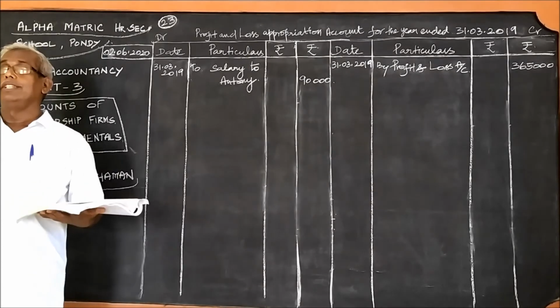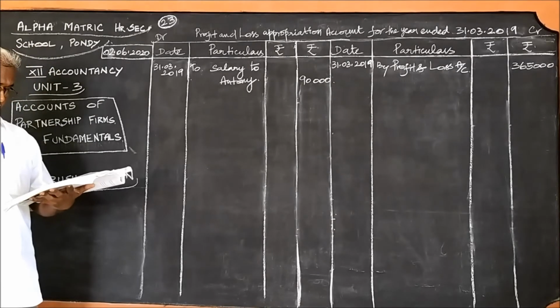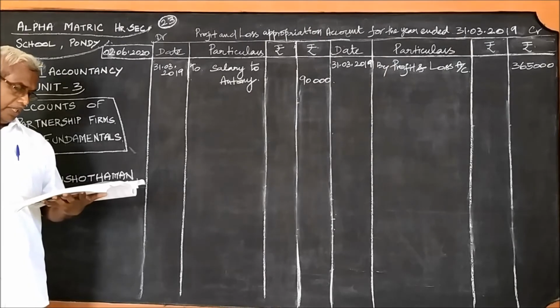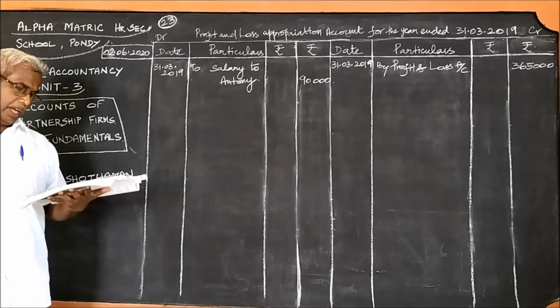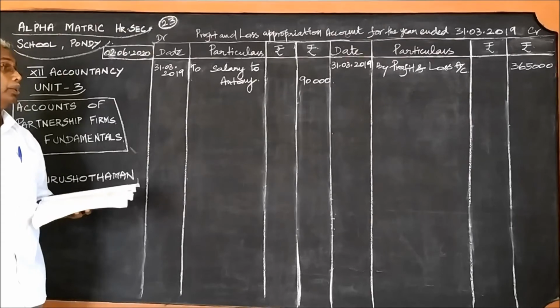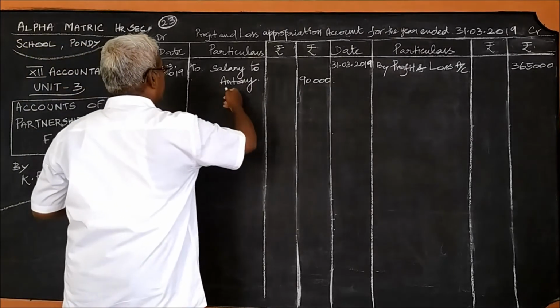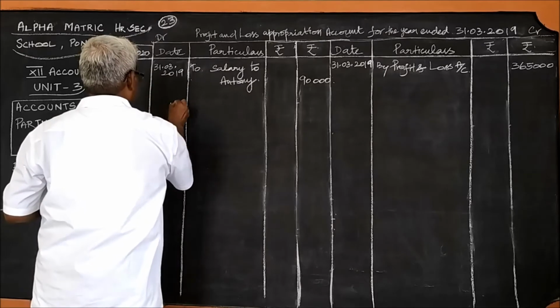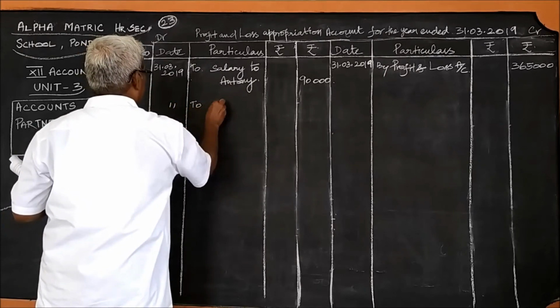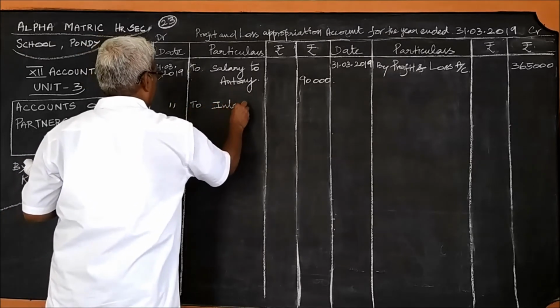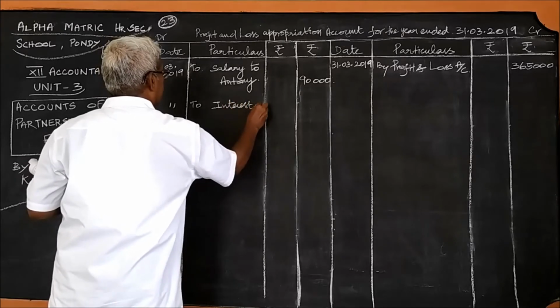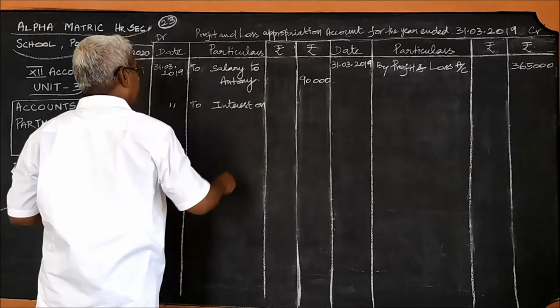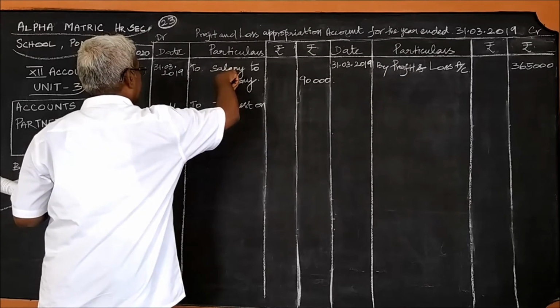That is very important. And the next item is interest on capital, because it is given clearly after allowing interest on capital and the salary.